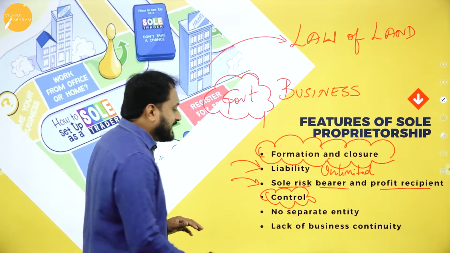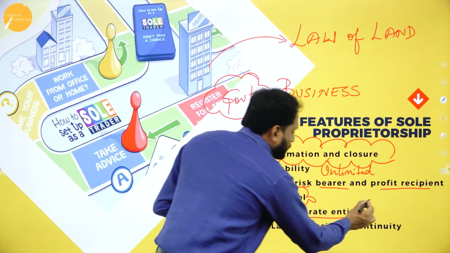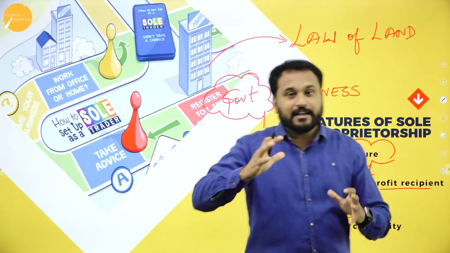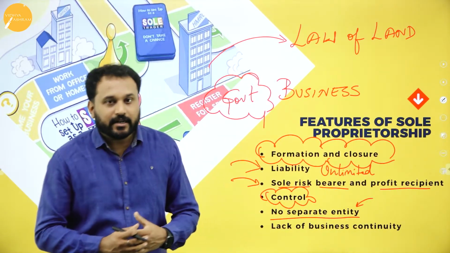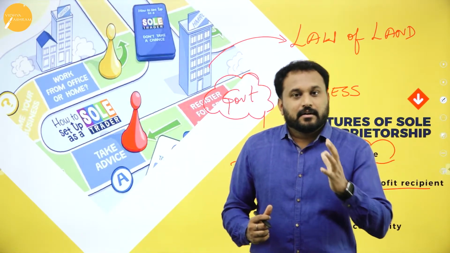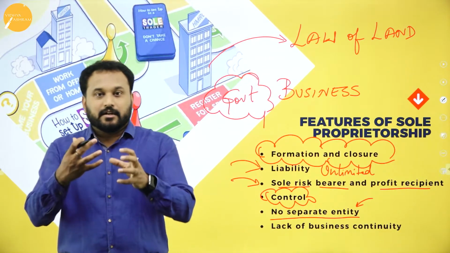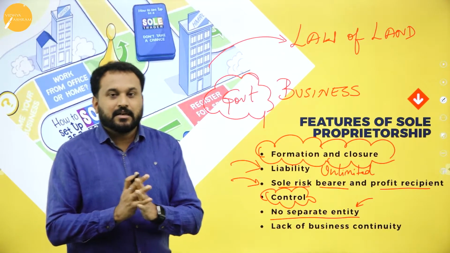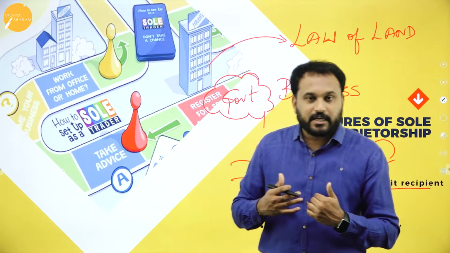No separate entity. The word is what? No separate entity. You need to know what this word entity is. Entity in the sense of body. That means, here I'll tell you what it is. When I start a business, let's say for example, I'm a trader, right? I'm selling apples, or I'm selling some fruits. Now the business and I, we both are the same. You are able to understand, right? Now the business and I are both the same. Now what it means, whatever happens within the business, it is also for me in the same way.